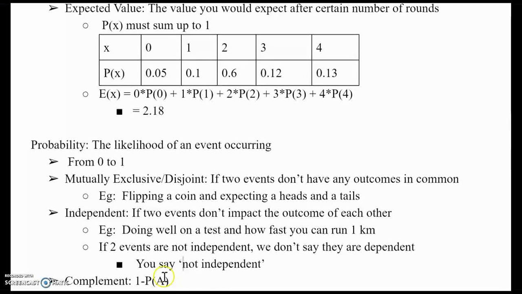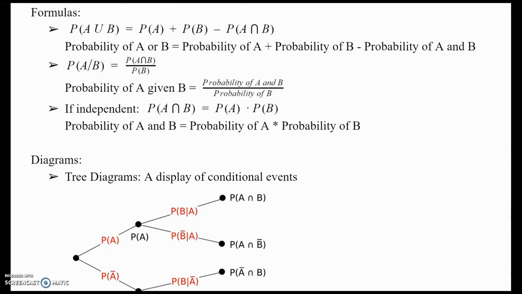Now look at this section over here, which is complement. If I have two events, A and B, the probability of A plus the probability of B must equal 1. Therefore, if I had to find the complement of B, it is just 1 minus the probability of A. It's very simple. We're going to talk about the formulas.